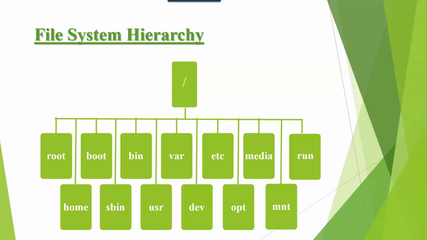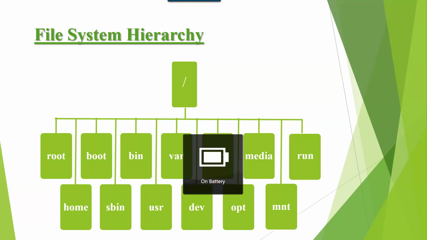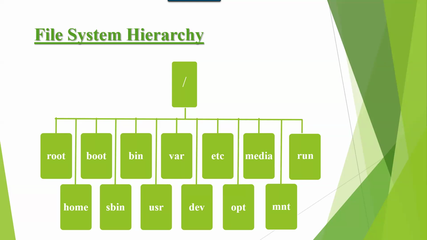Bin contains normal user commands, the commands which can be executed by normal user. That commands are stored under bin. Forward slash is a parent directory or top level directory in Linux. It is similar to C drive in Windows. Under forward slash, we have subdirectories.